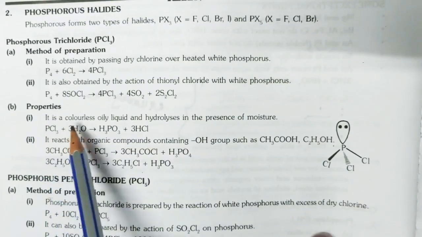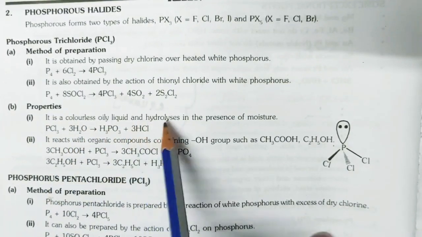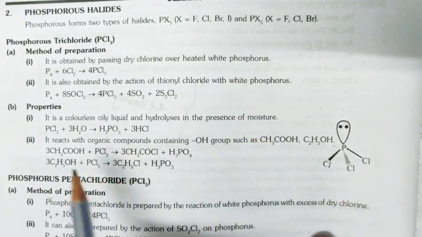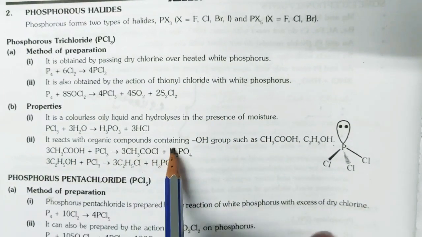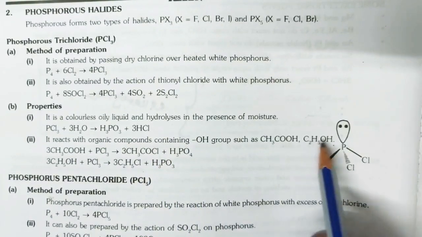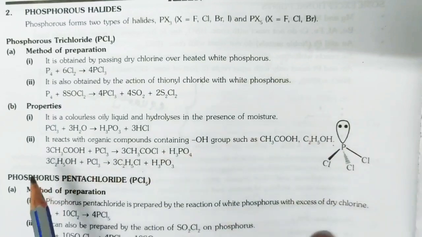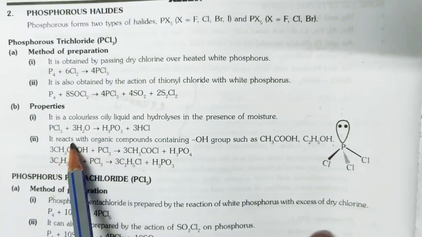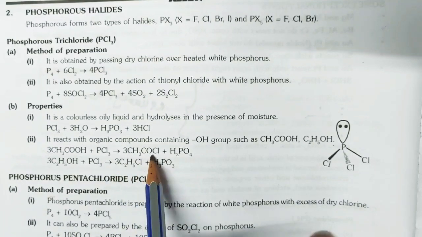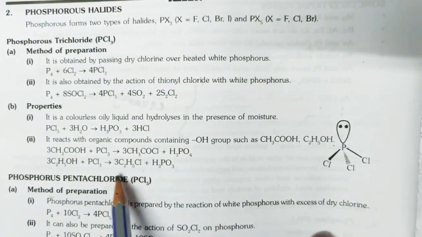Properties: it is a colorless, oily liquid and hydrolyzes in the presence of moisture. It reacts with organic compounds containing OH groups such as CH3COOH and C2H5OH. Okay, CH3COOH, it will form what? Acetyl chloride. Okay.